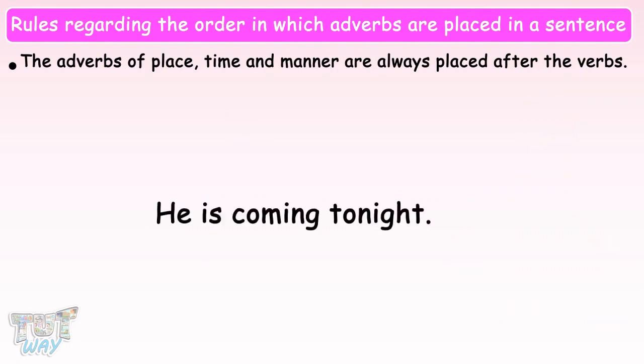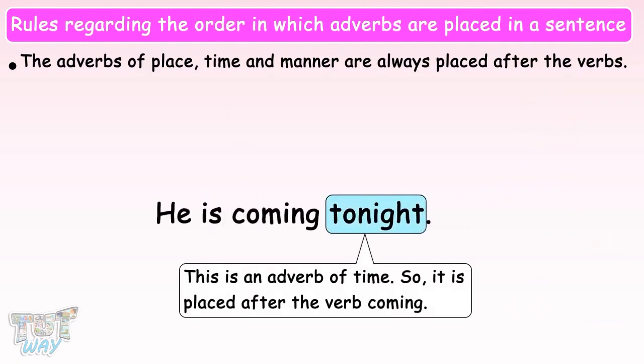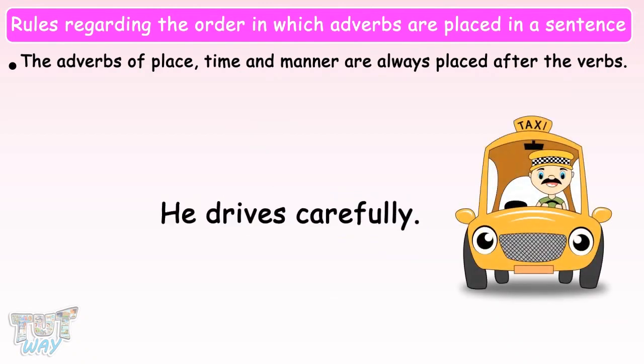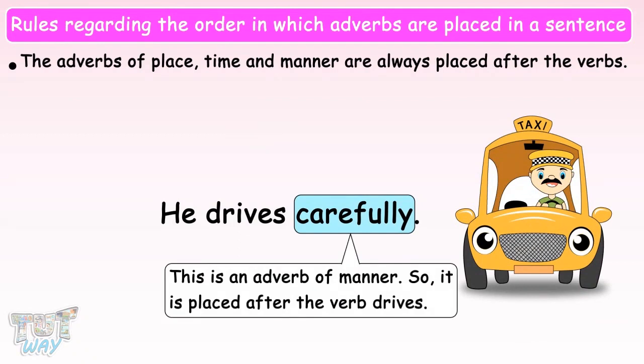Here, the adverb tonight is an adverb of time, so it is placed after the verb coming. He drives carefully. Here, the adverb carefully is an adverb of manner, so it is placed after the verb drives. So, adverbs of place, time, and manner are always placed after the verbs.